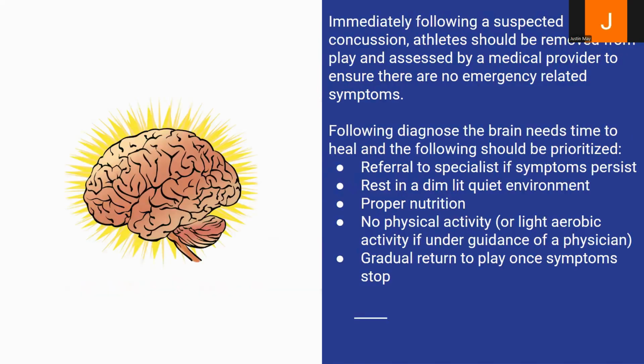What are the next steps? Immediately following a suspected concussion, athletes should be removed from play and assessed by a medical provider to ensure there are no emergency-related symptoms. Following diagnosis, the brain needs time to heal and the following should be prioritized. Referral to specialists if symptoms persist, rest in a dim-lit, quiet environment, proper nutrition, no physical activity, or light aerobic activity if under the guidance of a physician, and a gradual return to play and life when symptoms stop.